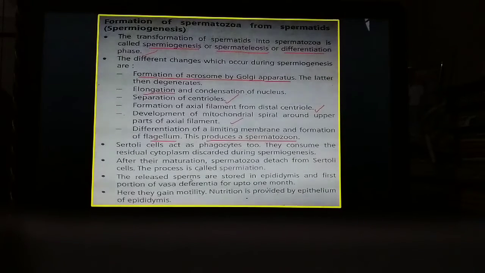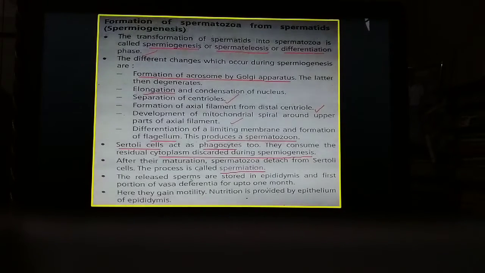Next, the Sertoli cells, which are found in seminiferous tubules, are phagocytic in nature, meaning they consume the residual cytoplasm discarded during spermiogenesis. After their maturation, spermatozoa detach from the Sertoli cells, and that process is known as spermiation.